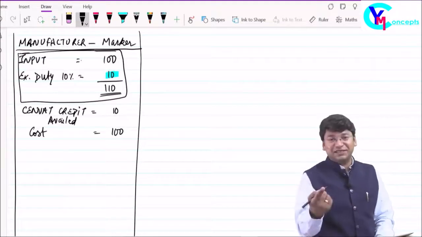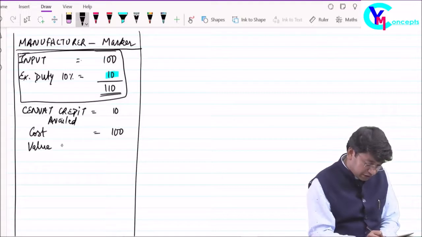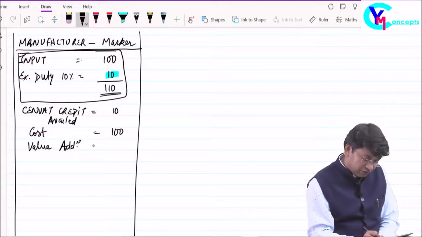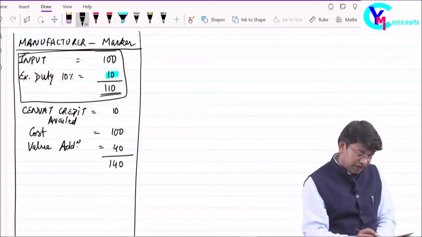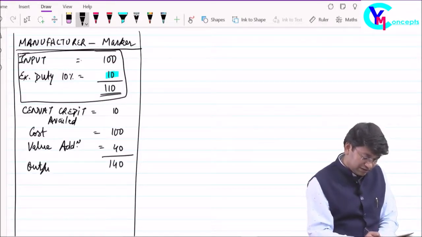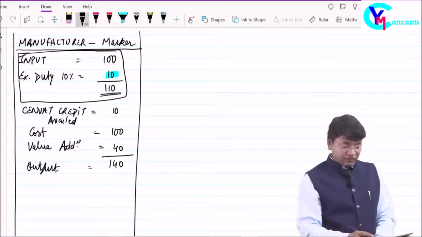Now my cost is 100. I have made many expenses, and I have added my margin, which is called value addition. My value addition for the marker is, say, rupees 40 per marker. It comes to 140. This is my output goods for rupees 140.